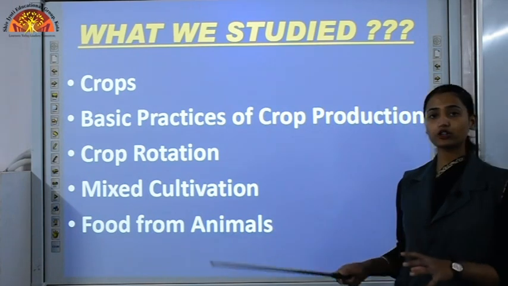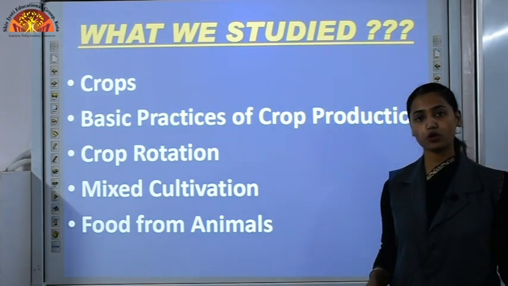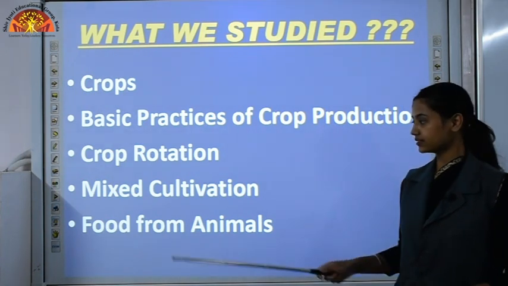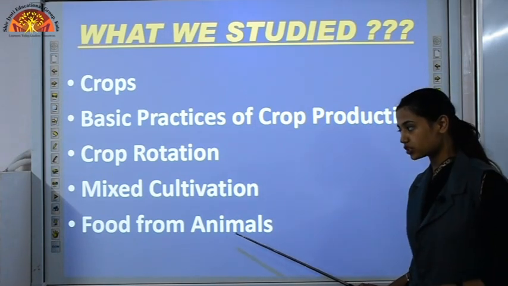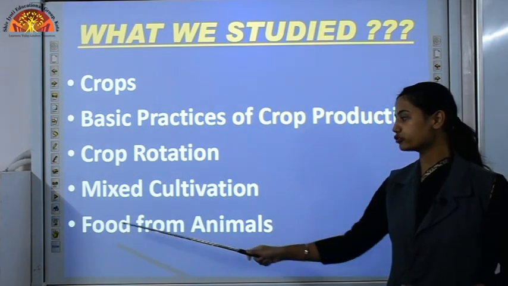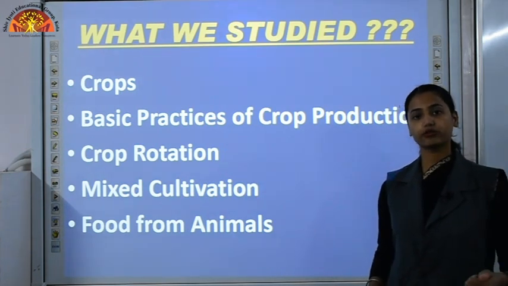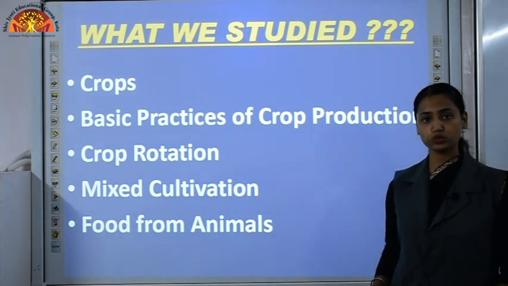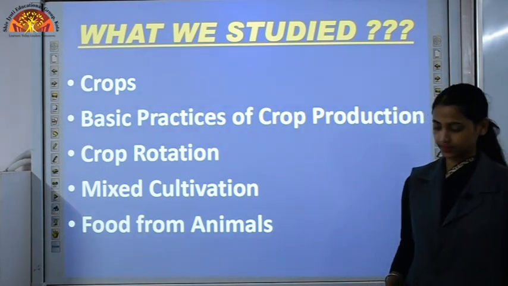In this we grow dissimilar types, means different crops, on the same land. Then not only from plants, we obtain our food from animals also. So in that topic, food from animals, we discussed animal husbandry, in which we raise animals to obtain their products like eggs, milk, meat.